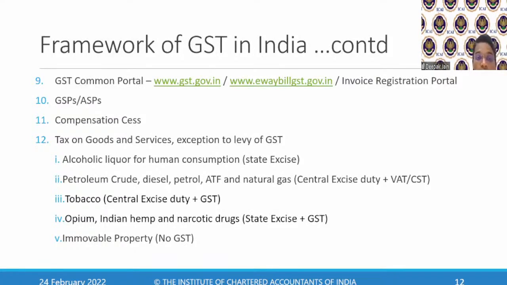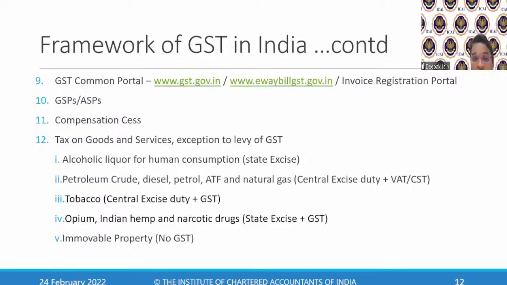Then what are the taxes on goods and services? GST is a tax on goods and services, except for the following. Alcohol for human consumption is not subject to GST; it is subject to state excise. Petroleum crude, diesel, aviation turbine fuel, and natural gas are subject not to GST but to central excise duty and VAT.